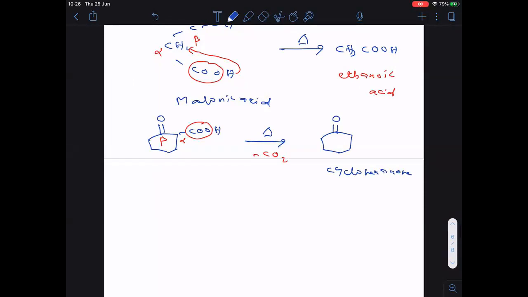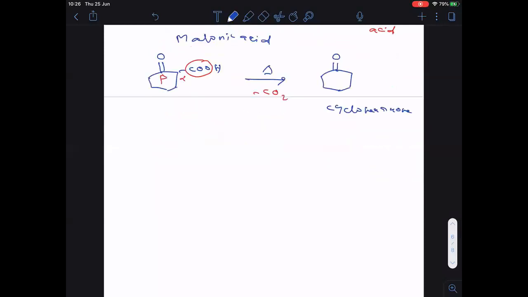Completed? Now here let me take one more example now. CH3, C double bonded O, CH, COOH, COOH on heating. Tell me how many moles CO2 liberates out and what is the product formed here? How many moles CO2 liberates out and what is the product formed?